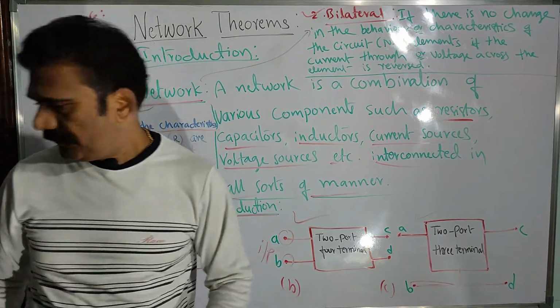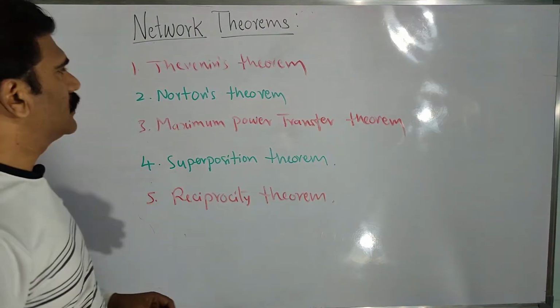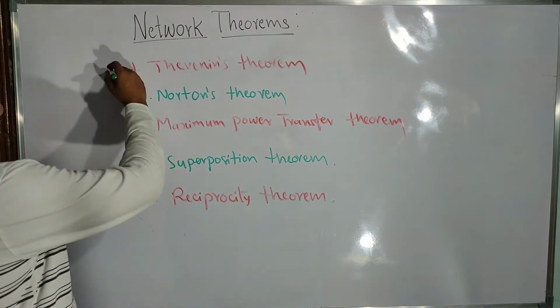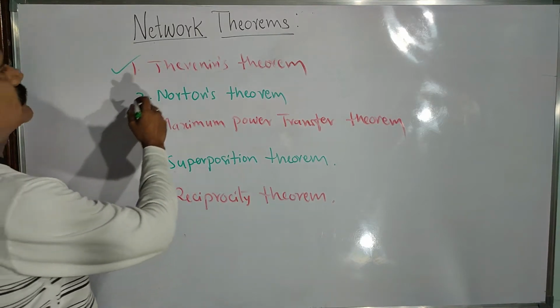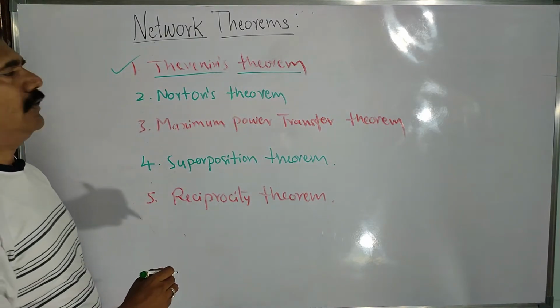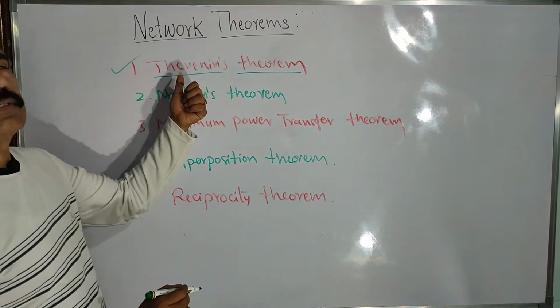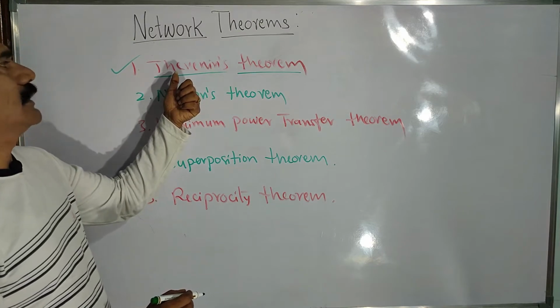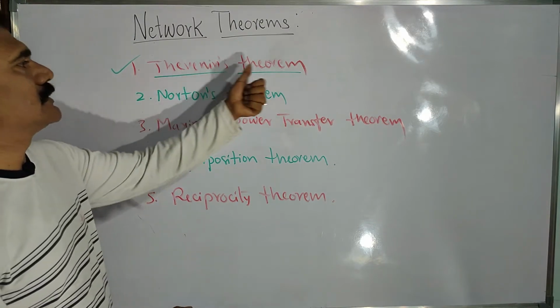Okay, now look at the theorems. One by one you look at the theorems. The first one is called Thevenin's theorem. The name of the theorem is Thevenin, because it was discovered by the scientist called Thevenin. So it is called Thevenin's theorem.